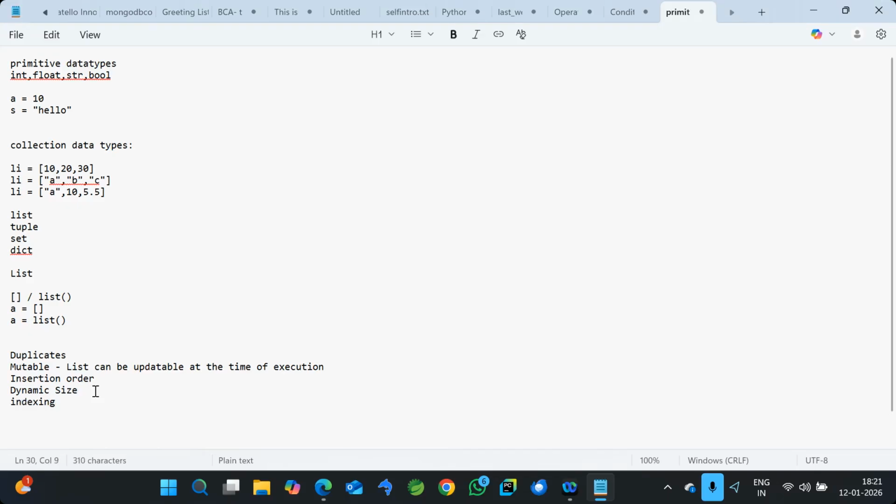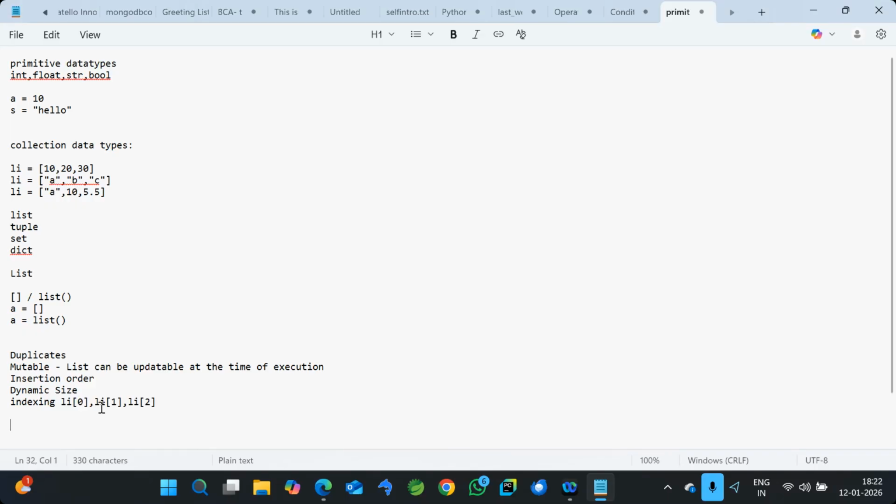Indexing means you are able to retrieve the data based on the index. As with an array, the index starts with 0 and ends with size minus 1. In this case, the first value is represented by li[0], the second value by li[1], and the third value by li[2]. Likewise, you can retrieve or update the data using indexes in the list. Okay, so those are the basic features of the list.